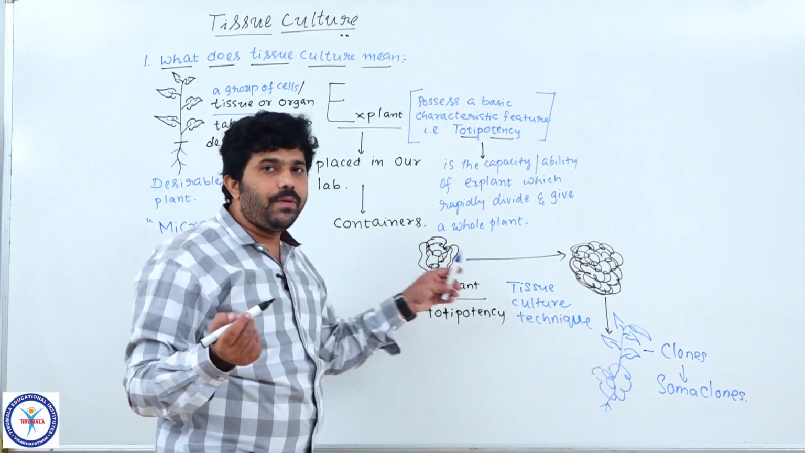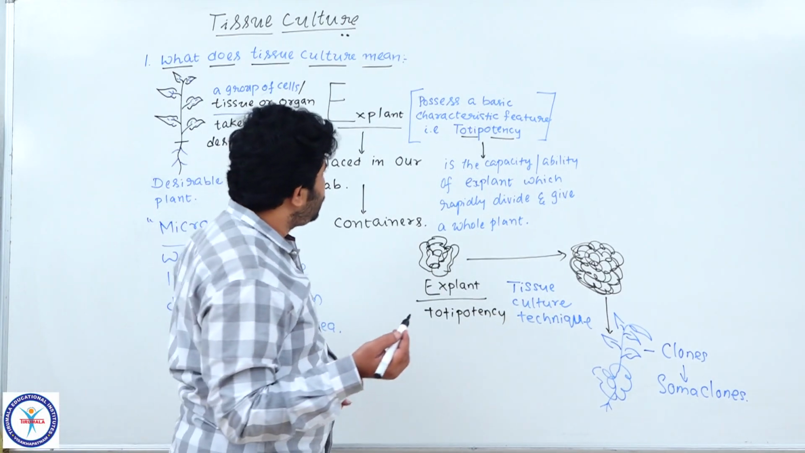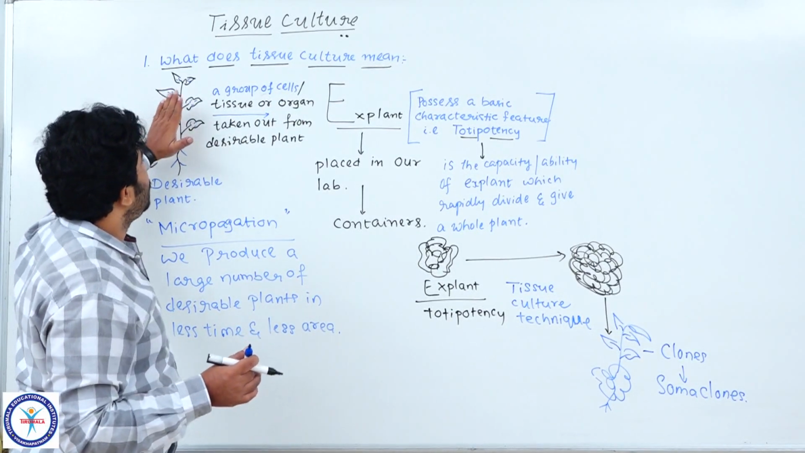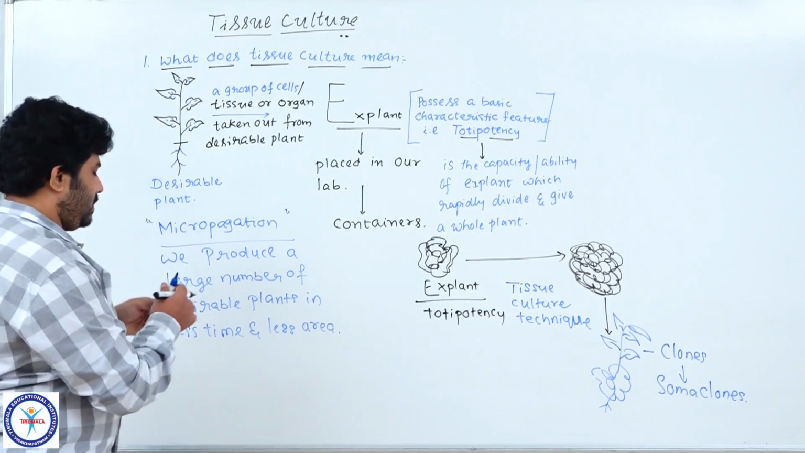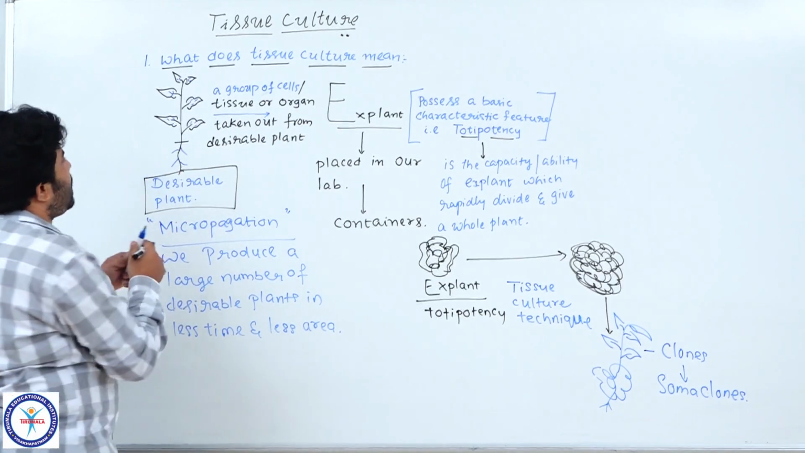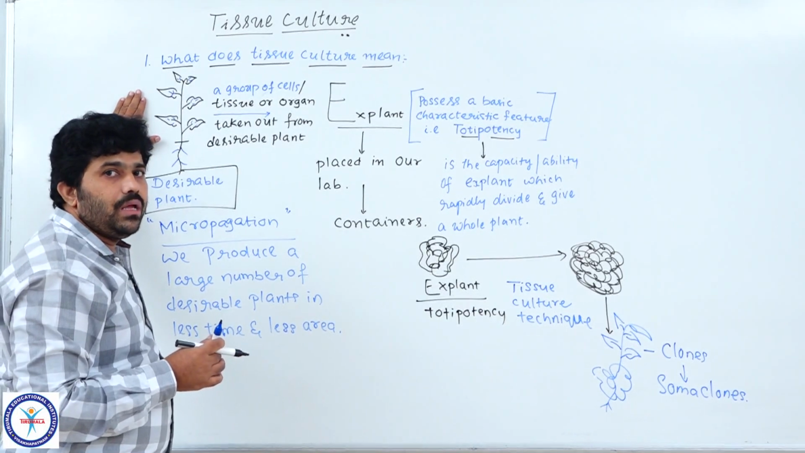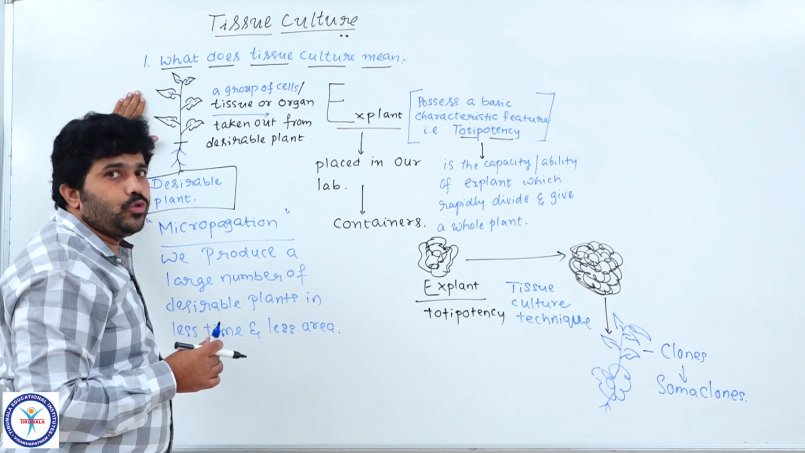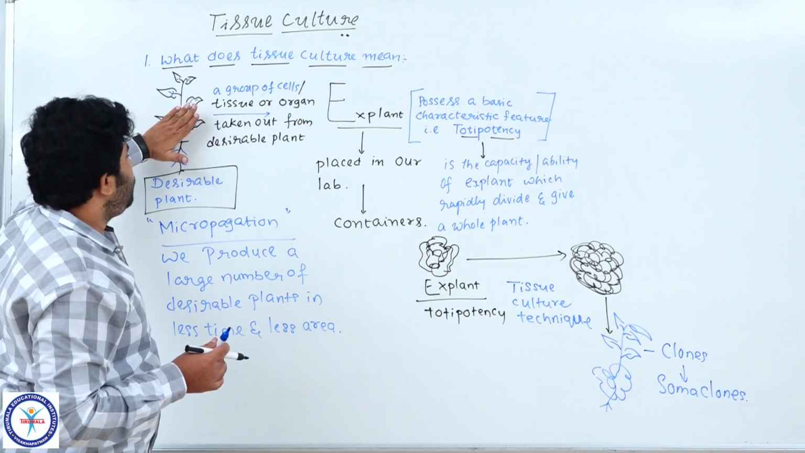They are developed from the somatic parts of the plants. That's why those are also called somaclones. So this is the activity we are doing here. What we discussed is that tissue culture is nothing but selecting a desirable plant. From this desirable plant, any part which has the ability of rapid cell division to produce a whole plant body, that ability is called totipotency. Whatever the part may be.